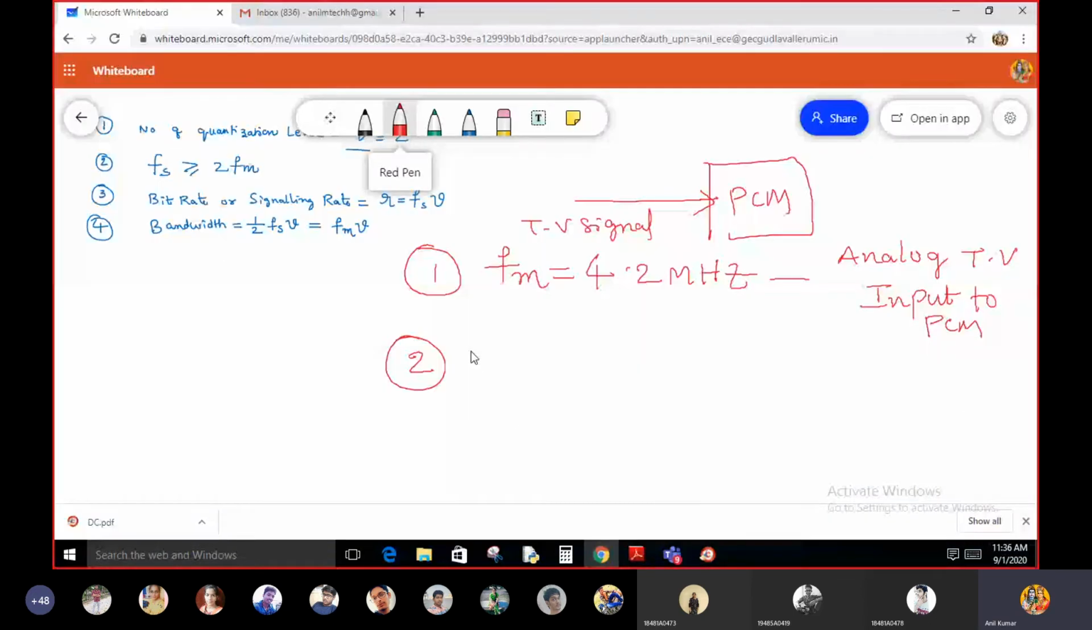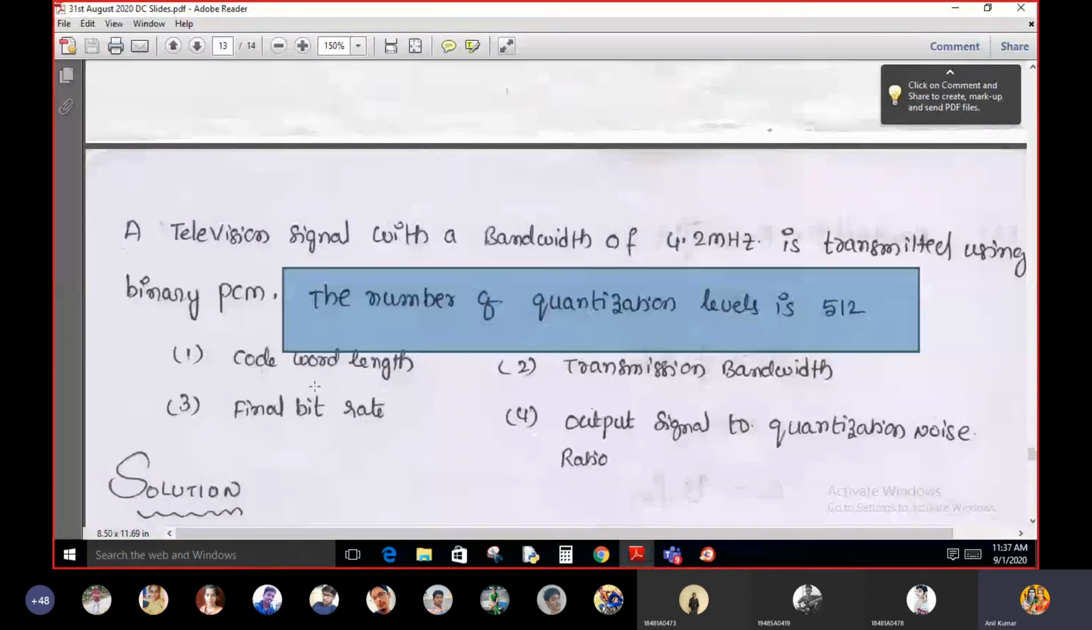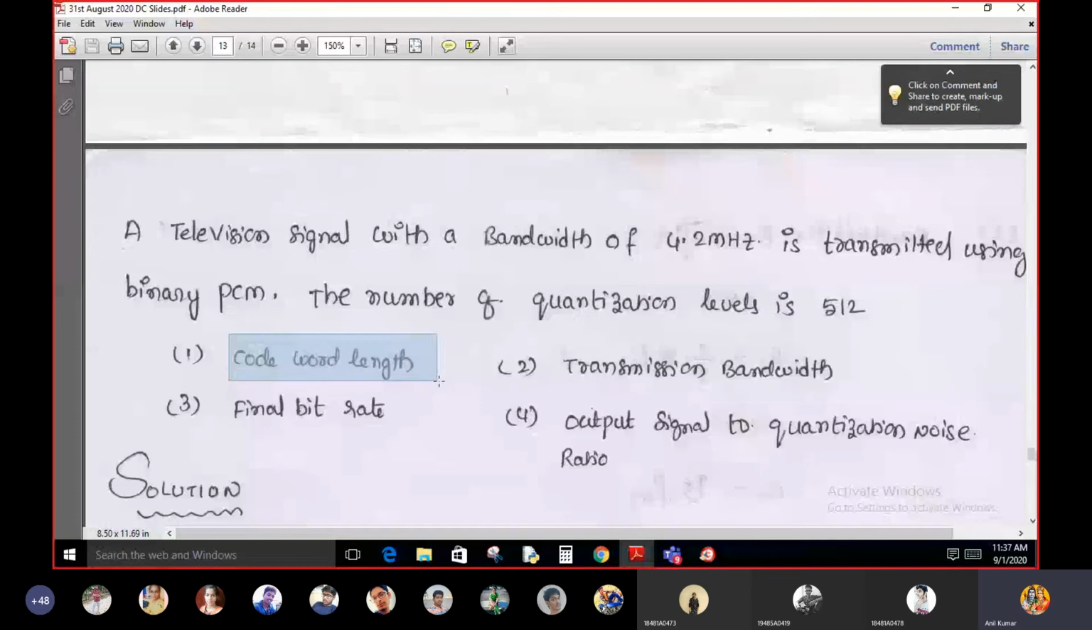The number of quantization levels is represented by Q. You know that the number of quantization levels Q is equal to 512. So this is the given data. Now you need to find which parameter first? The code word length. What is the length of the code word?